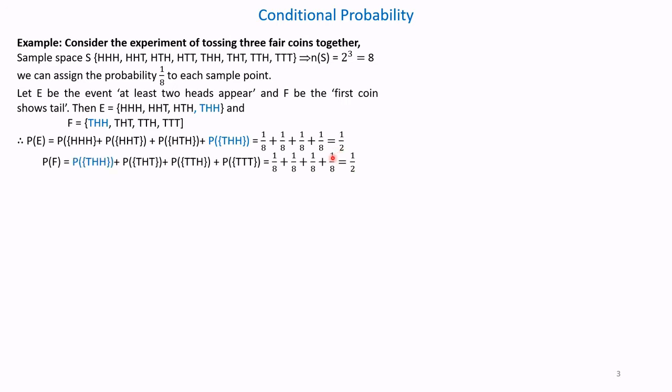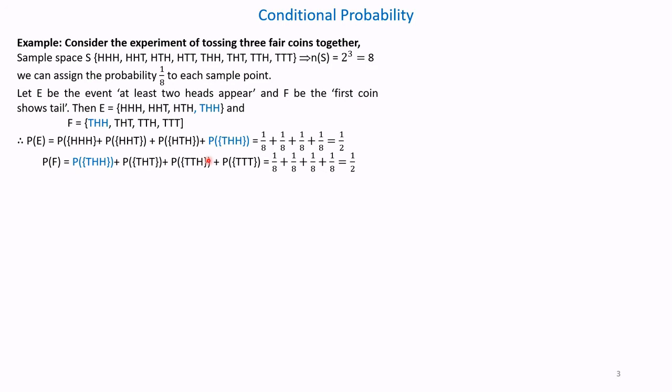Now similarly, we will take the probability of event F. F has 4 elements. So P of F is equal to P of THH plus probability of THT plus probability of TTH plus probability of TTT.